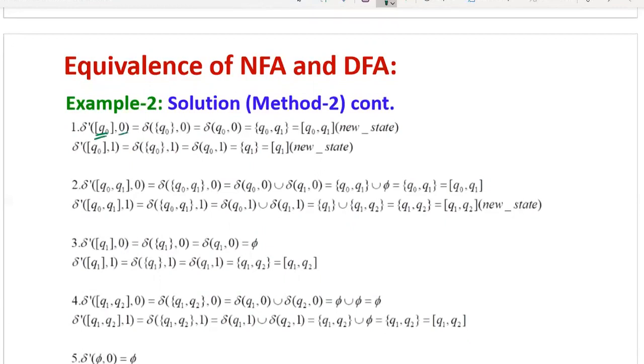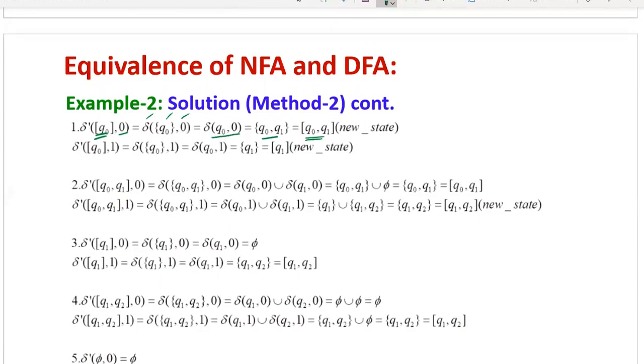This can be written as delta of q0 on 0. Now that is equal to, removing the square brackets, delta of q0 on 0. By the given NFA, substituting, the transition q0 on 0 equals q0, q1. Now this can be represented within square brackets. Now this q0, q1, if it is not the same as q0, then it is a new state.